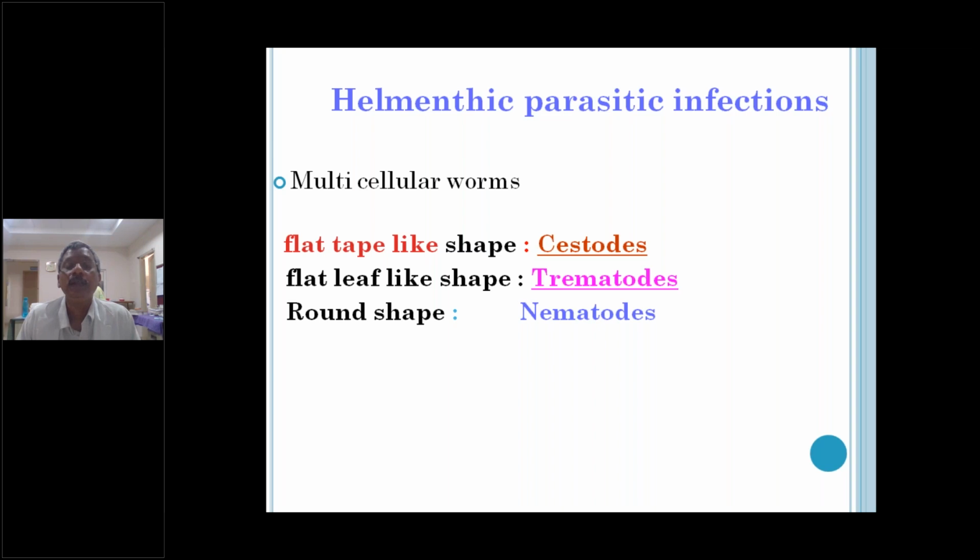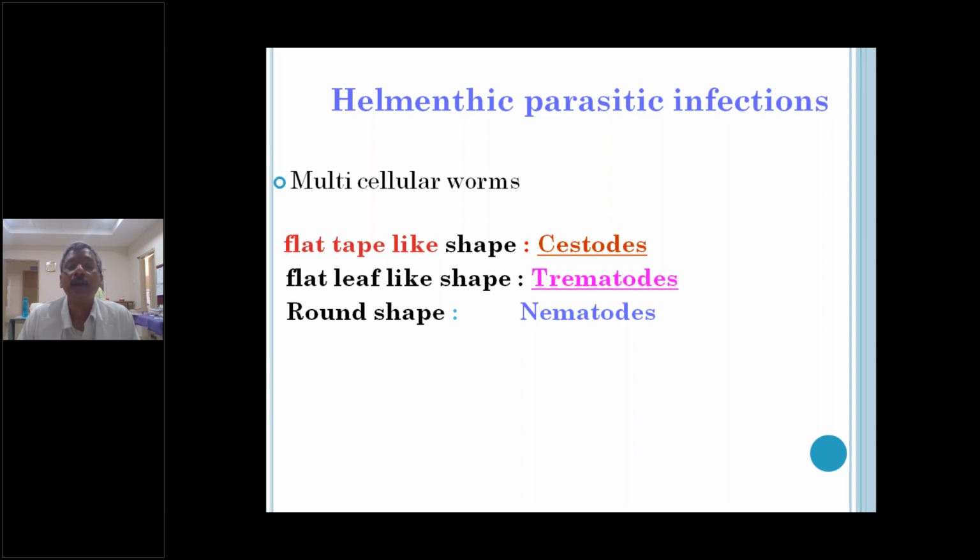These are the tapeworms. In this case various organs are present, like the head, neck and segments, the strobila, which are present in the cestodes.